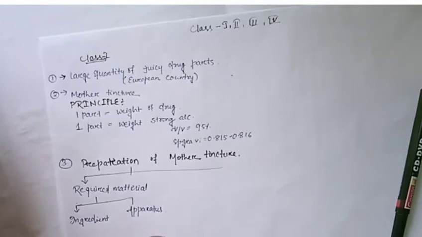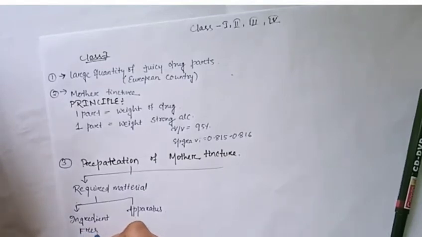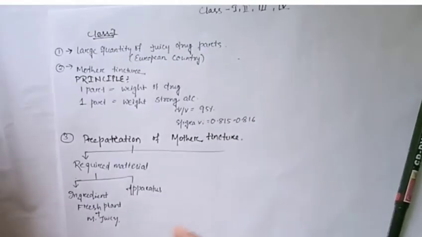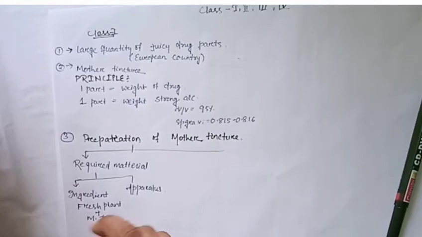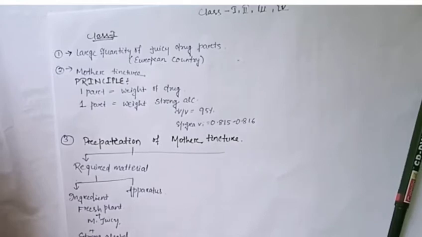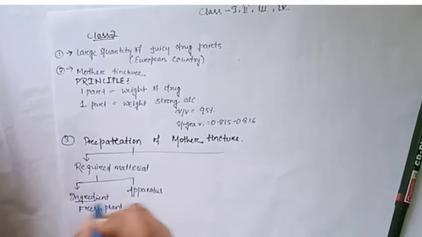I will only briefly discuss the ingredients we take. We take a fresh plant, a selected drug which contains more juicy substance. The plants which contain more juice go in this class. Then the strong alcohol, that is our vehicle. These are the things to remember for the ingredients.